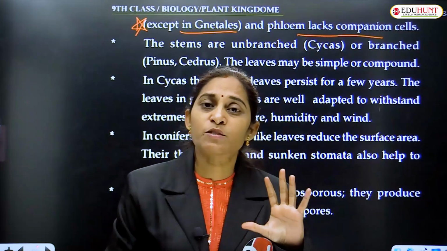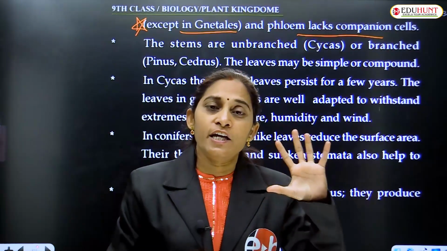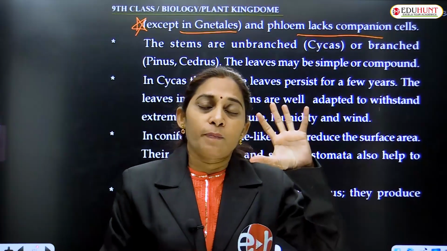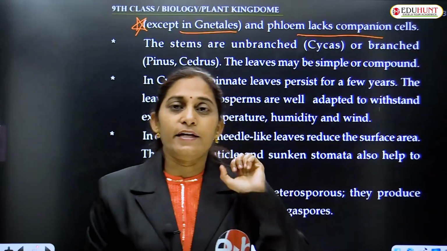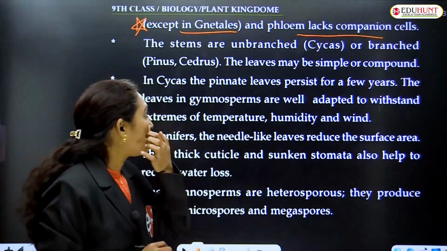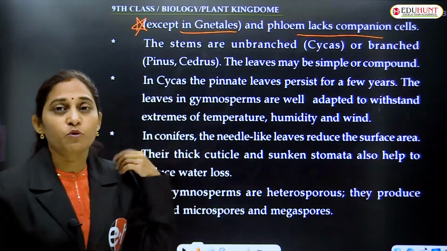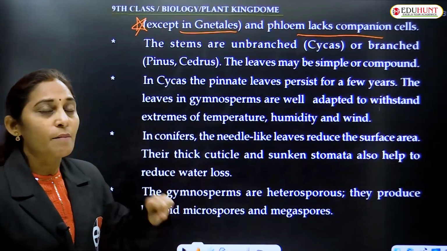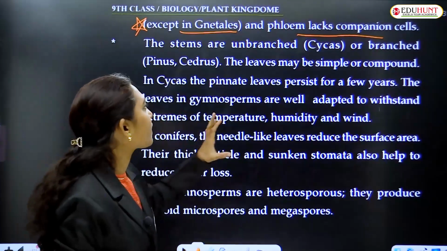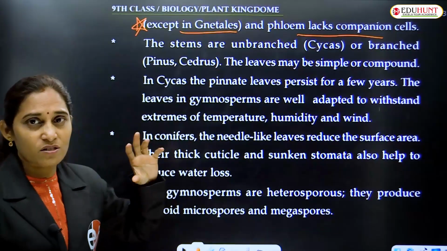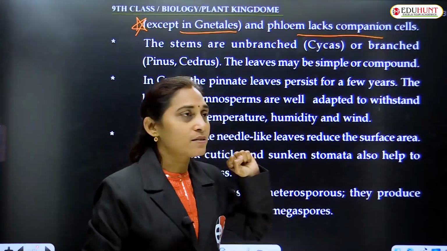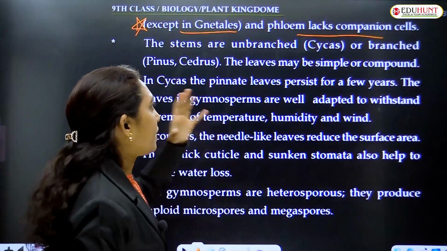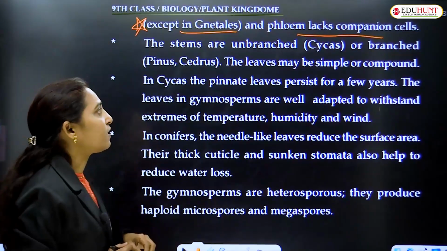These are the 5 elements present in a developed, higher plant. But in case of gymnosperms, xylem lacks vessels and phloem lacks companion cells. In the absence of companion cells, they have specialized cells called albuminous cells. They serve the function of companion cells. We'll discuss later about that.